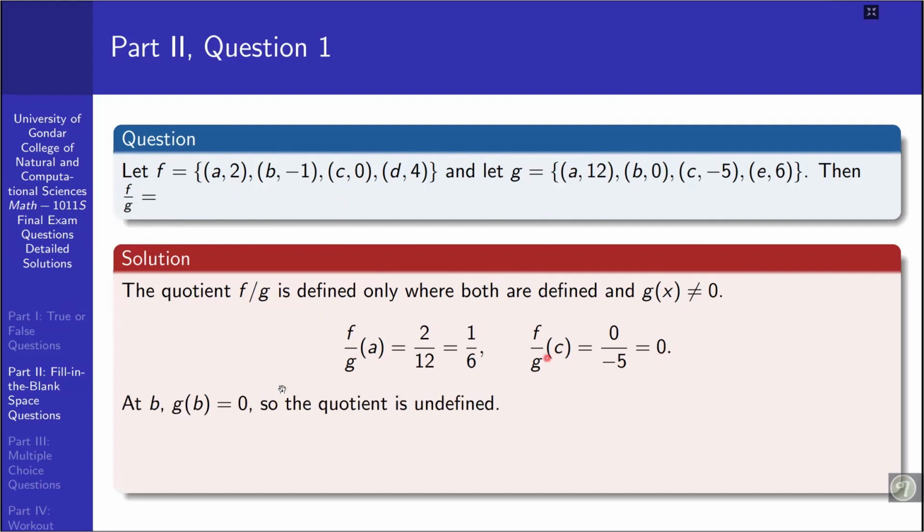And at b, g of b is equal to 0, so f over g of b becomes undefined. Therefore, we should exclude b from being an element of the domain of f over g.